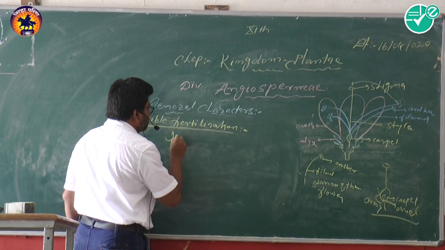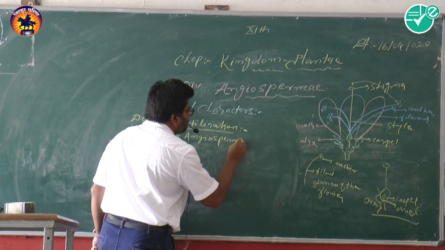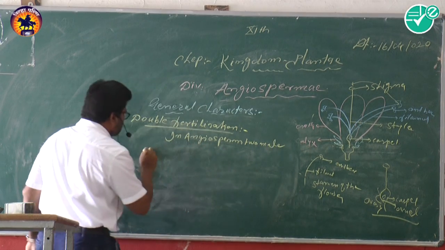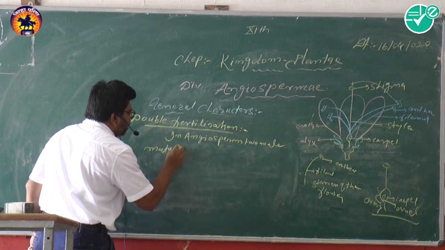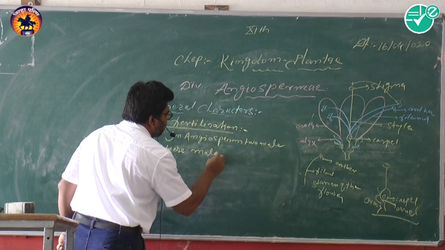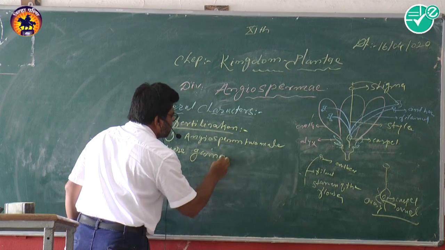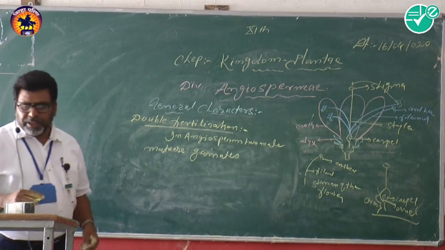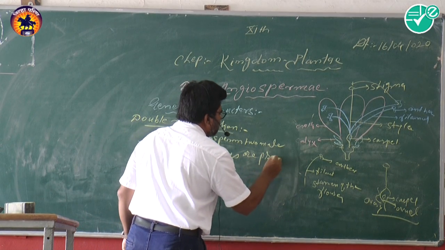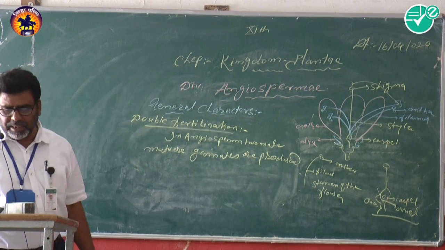In angiosperms, two mature male gametes are produced.